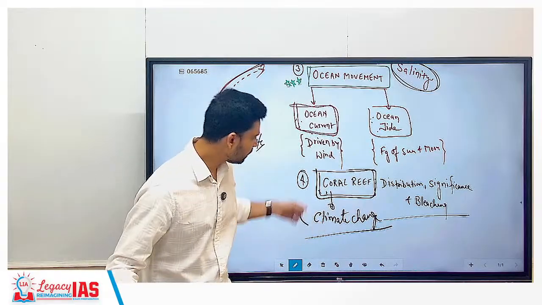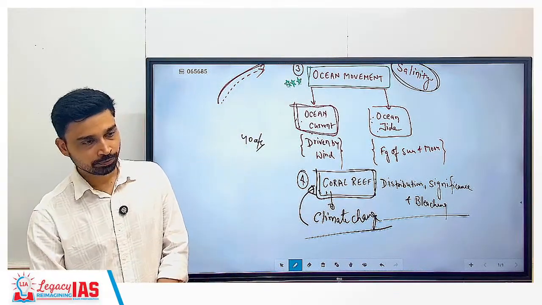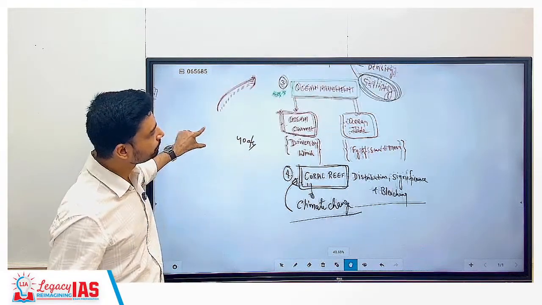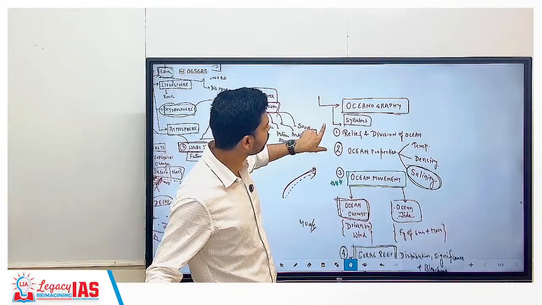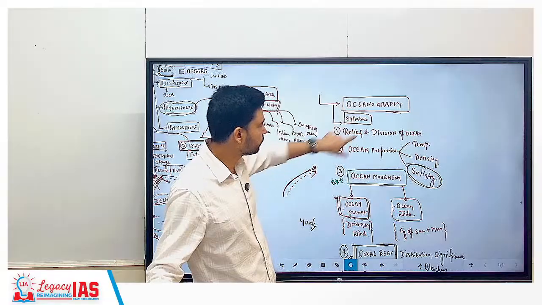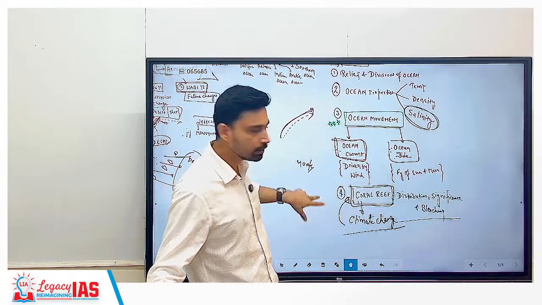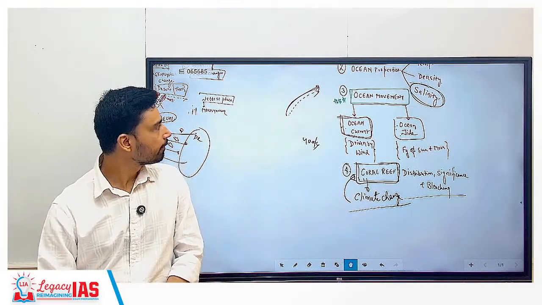So it is also emerging as an important chapter. These are the 4 important chapters we have to cover in the study of hydrosphere, and this makes up which branch of geography? Oceanography, right? So relief and division of ocean, ocean properties, ocean movement, and coral reef. That's the second part.